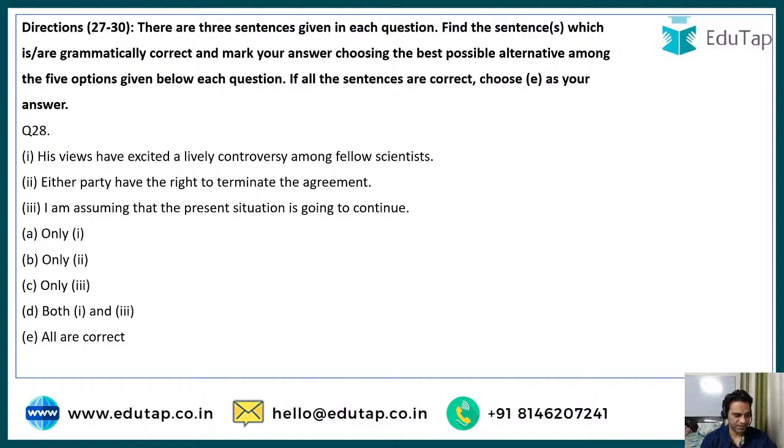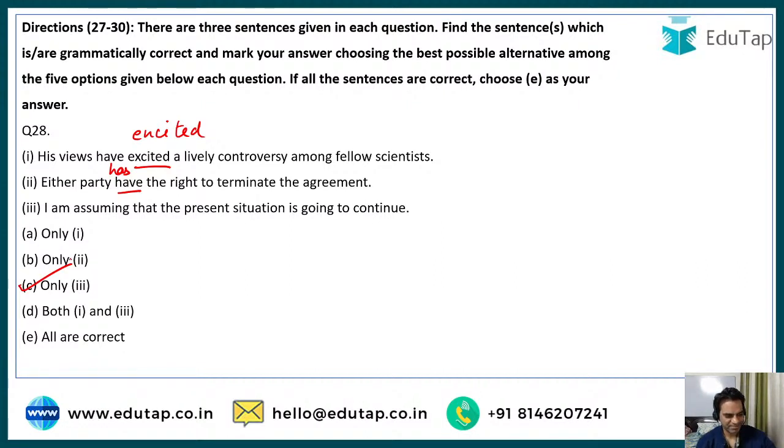Very good, Anjali. Very good, Gajendra. Very good, Hannah. See, option number one is wrong because it's not excited, it's incited. It should be, his views have incited a lively controversy among fellow scientists. Option number two: it's not either party have, it should be has. Either party has the right to terminate the agreement. And only third is correct. I'm assuming that the present situation is going to continue.